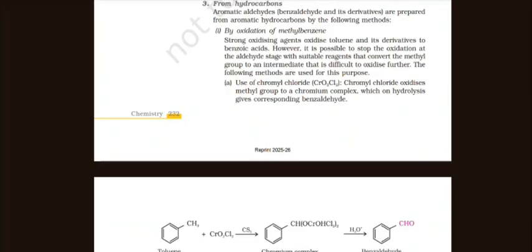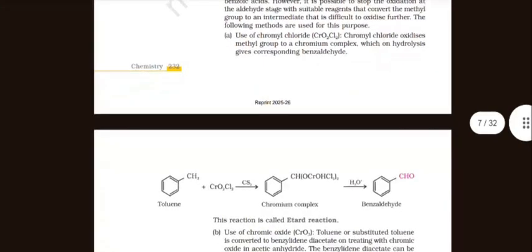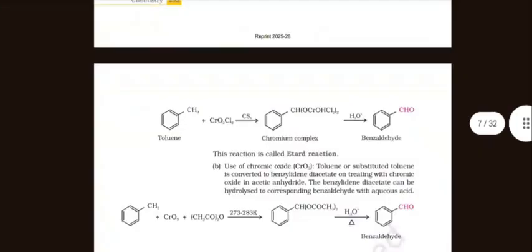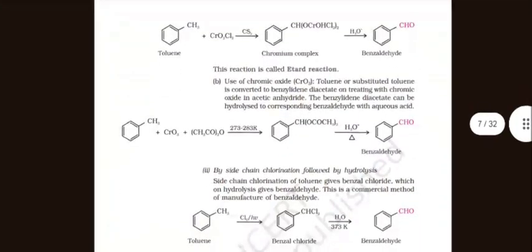The following methods are used for the purpose. Use of chromyl chloride: chromyl chloride oxidizes the methyl group to a chromium complex, which on hydrolysis gives the corresponding benzaldehyde. This reaction is called the Etard reaction. Toluene plus CrO2Cl2 in CS2 gives the chromium complex, and then hydrolysis gives benzaldehyde.